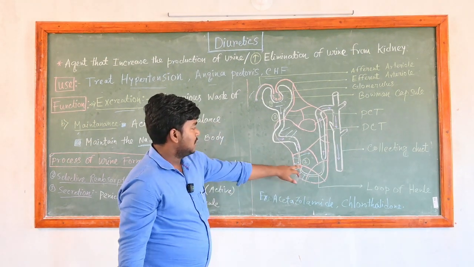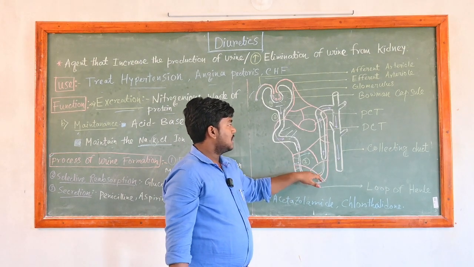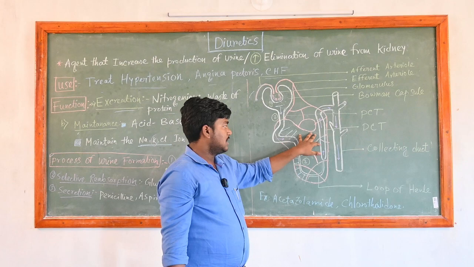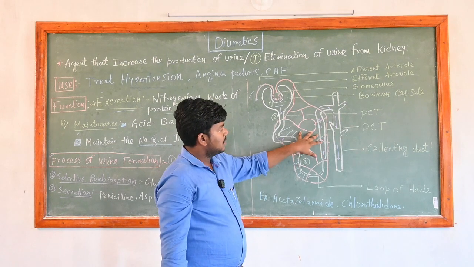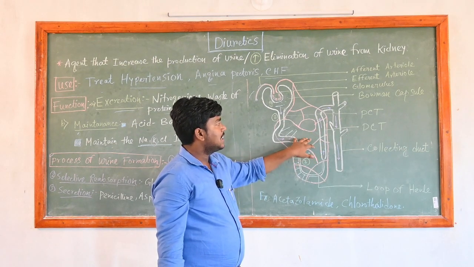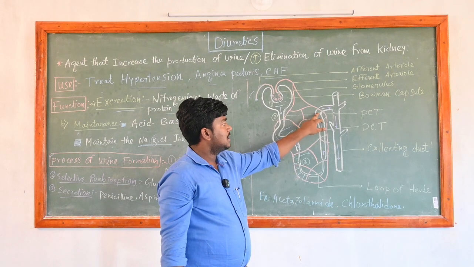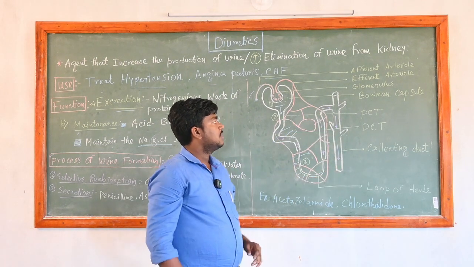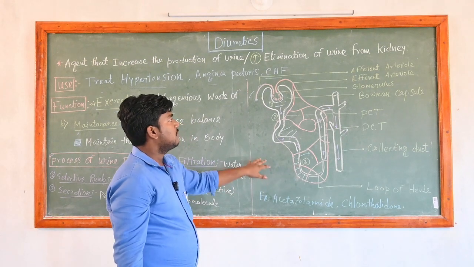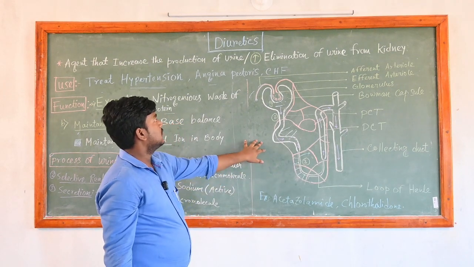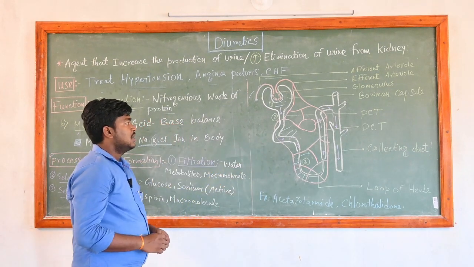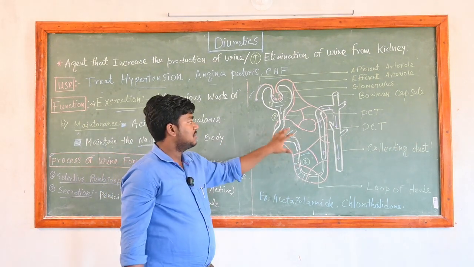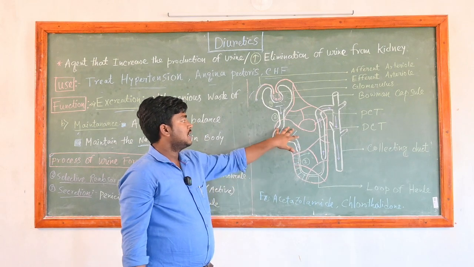In this way, from the loop of Henle it comes to the distal convoluted tubule, where secretion occurs, and finally the materials are collected in the collecting duct, and in this way urine formation occurs.